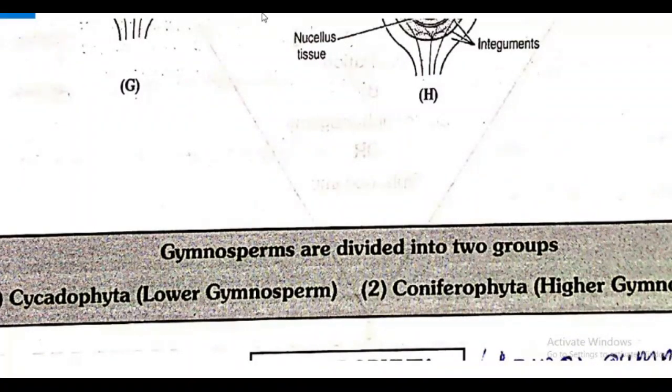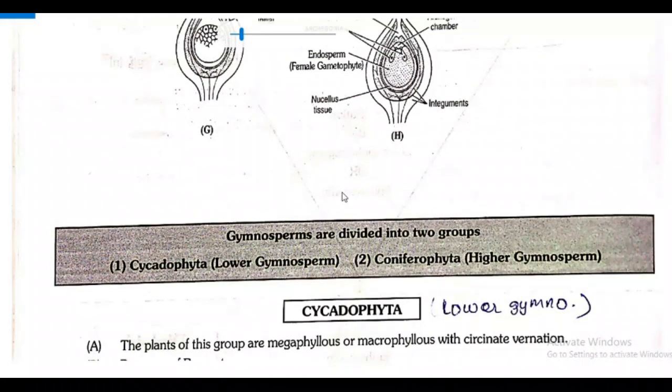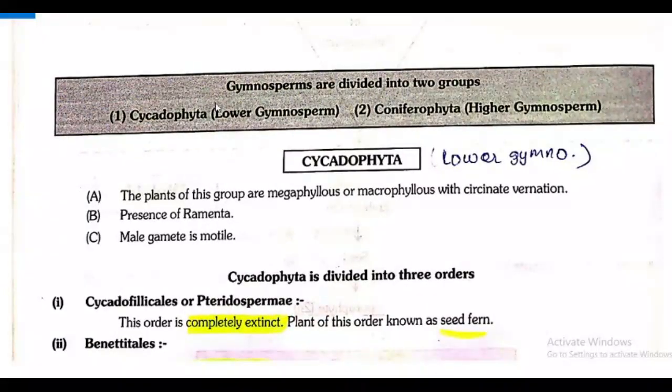And we told that gymnosperms are divided into two groups, Cycadophyta and Coniferophyta. Cycadophyta lower gymnosperm and Coniferophyta higher gymnosperm. Cycadophyta, the plants of this group are megaphyllous or macrophyllous with circinate vernation.